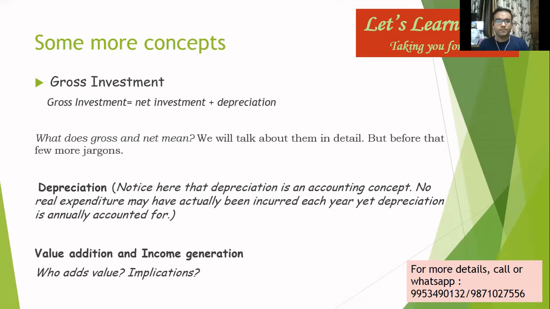What is the implication of value addition? What is income generation? The value that is added has to be distributed among these 4 factors of production. Hence, income generation is attached to value addition. For example, for Mr. X, the value he added was worth rupees 400. 600 was the wood and 1000 was the price of the bed.